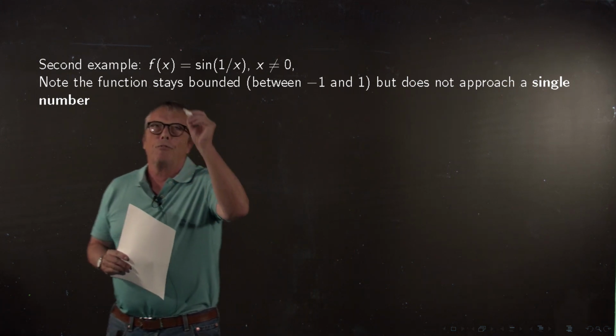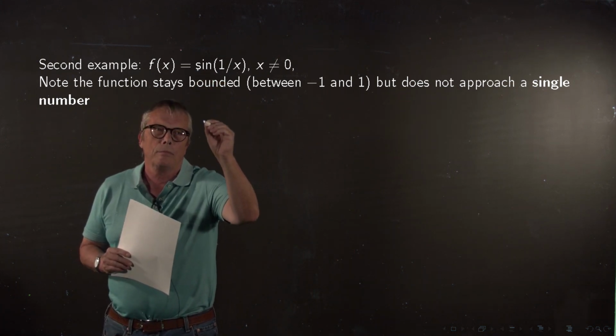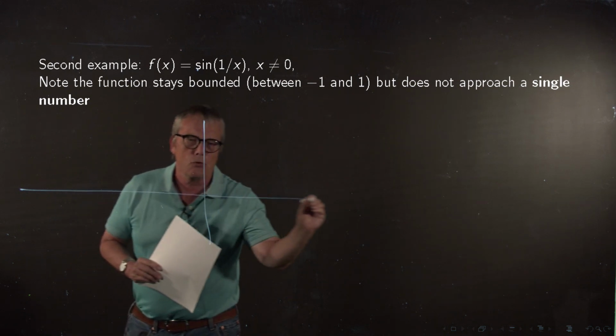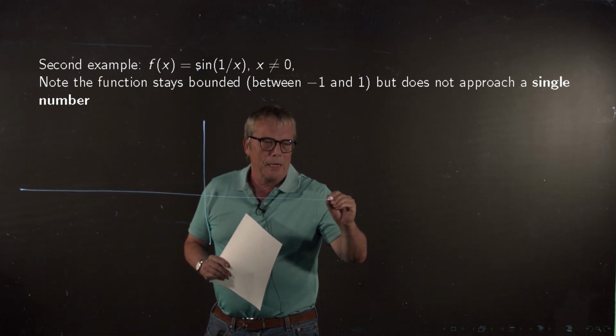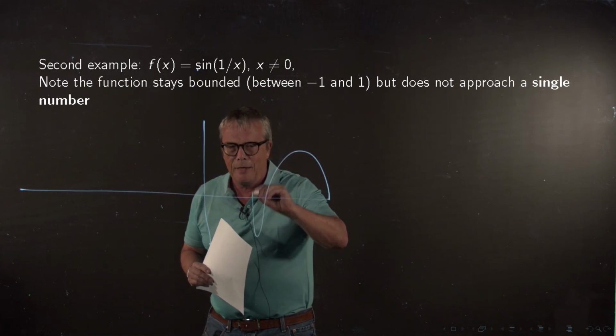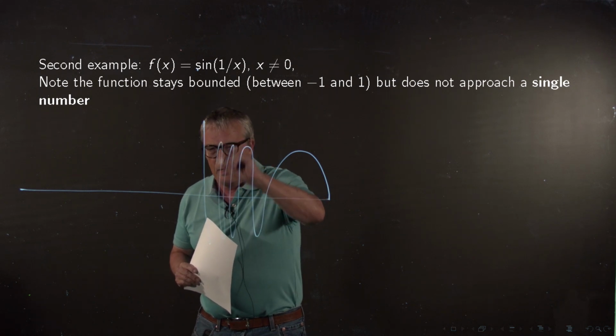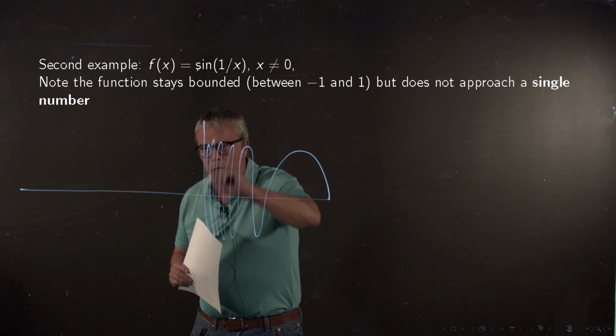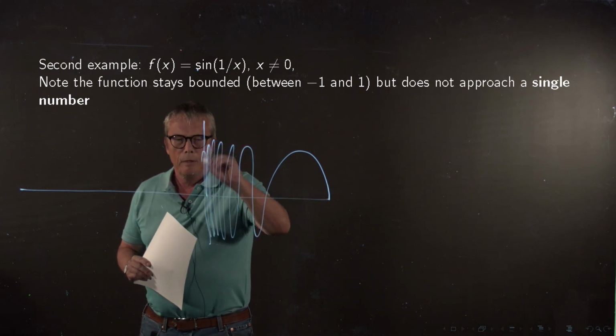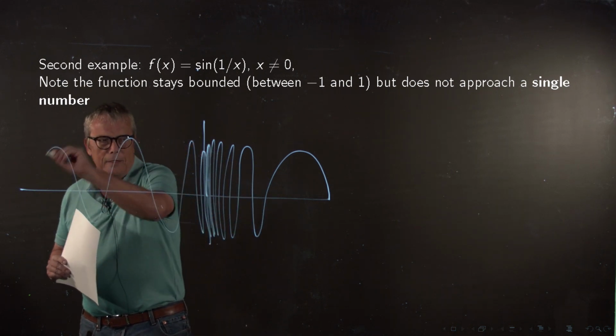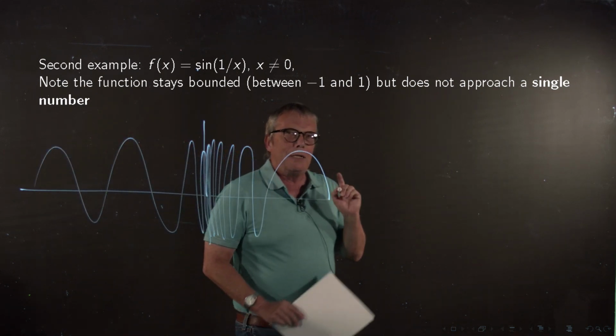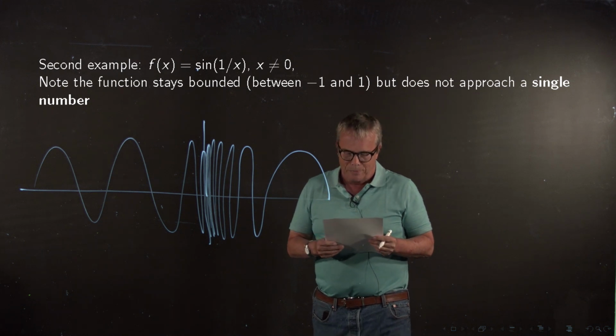And the picture of this function looks very strange. It looks like sine, but the wiggling gets bigger and bigger and looks like that.